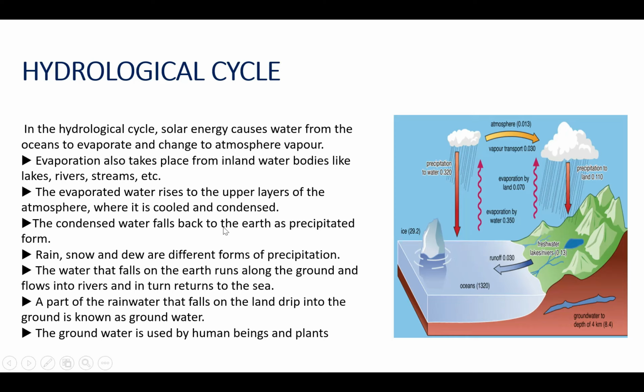The condensed water falls back to the earth in precipitated form; rain, snow and dew are different forms of precipitation. See here, the precipitation is happening. The water that falls on the earth runs along the ground and flows into rivers, and in turn returns to the sea. A part of the rainwater that falls on the land and drips into the ground is known as groundwater. The groundwater is used by human beings and plants.